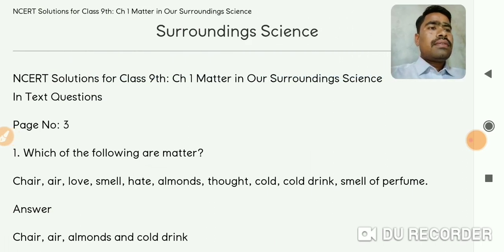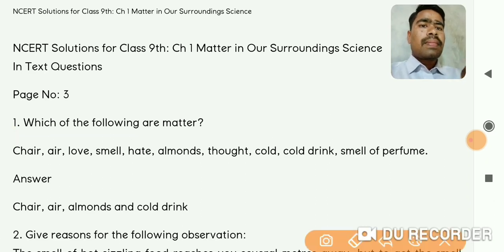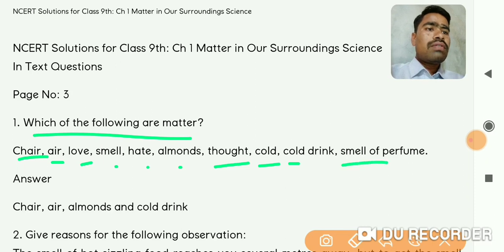We'll start with the in-text questions. The first in-text question is on page number 3 of chapter 1: which of the following are matter? A list of substances is given, and out of this list we have to identify which are matter. For example: chair, air, love, smell, hate, almonds, thoughts, cold drinks, smell of perfume, and so on.